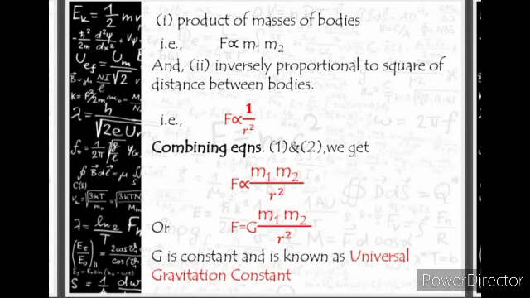F is directly proportional to the product of the masses, m1 into m2, and inversely proportional to the square of the distance between the bodies, that is F is proportional to 1 upon r square. When we combine both these situations, what do we get? F is directly proportional to m1 into m2 upon r square. Since we want to remove the proportionality sign, we take a constant, and that constant is capital G, which is known as the universal gravitational constant.